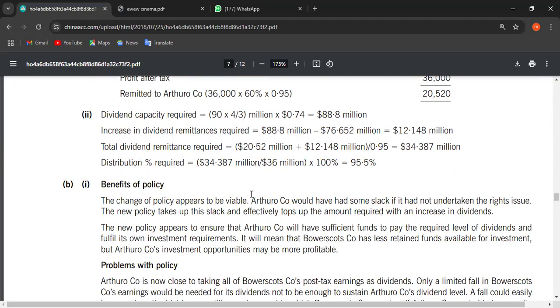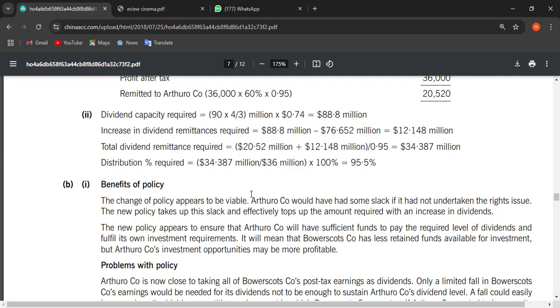Ortho company would have some slack if it had not undertaken the rights issue. The new policy takes up the slack and effectively tops up the amount required with an increase in dividend. Because what is happening, guys? You have to increase the dividends.